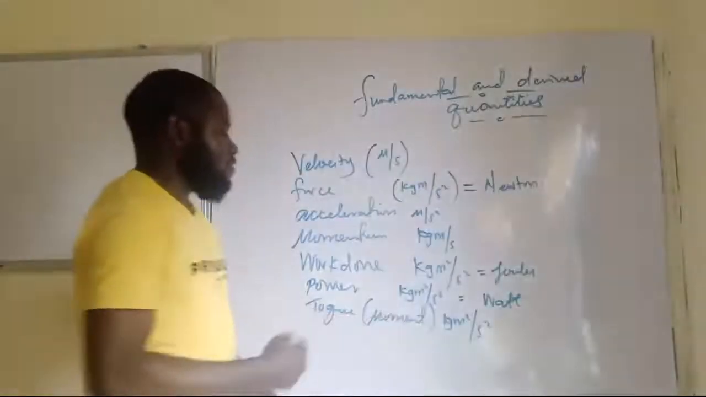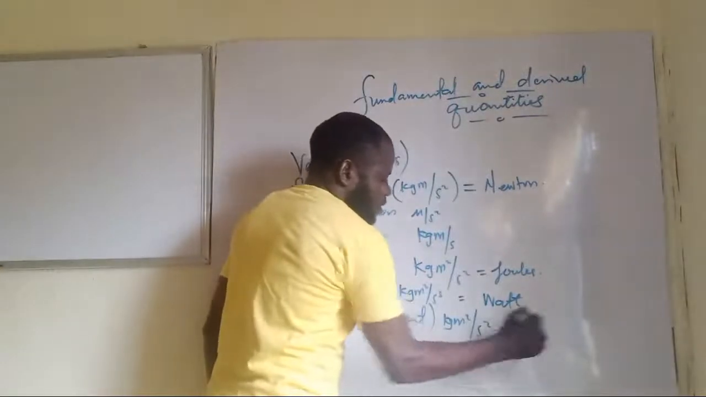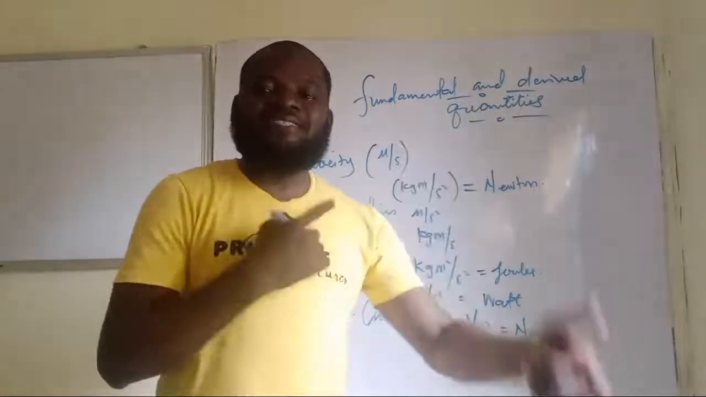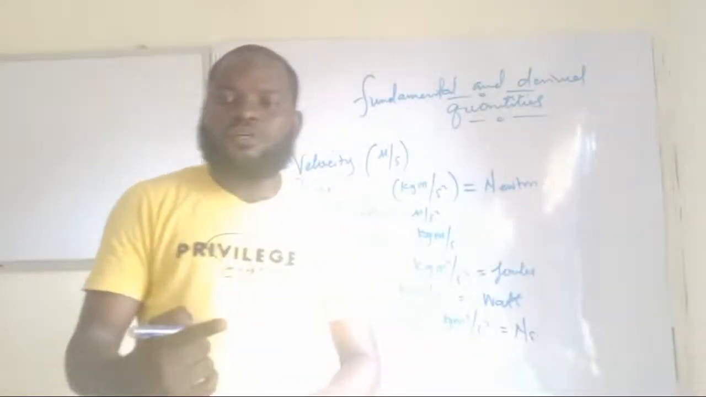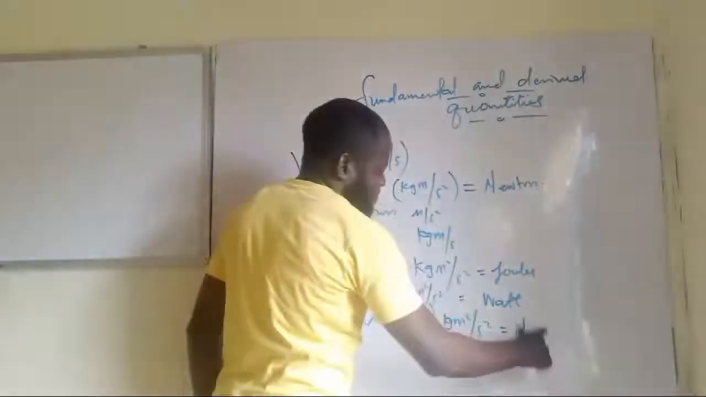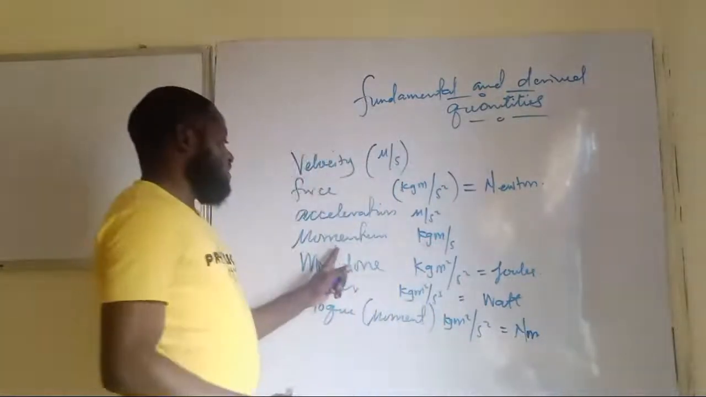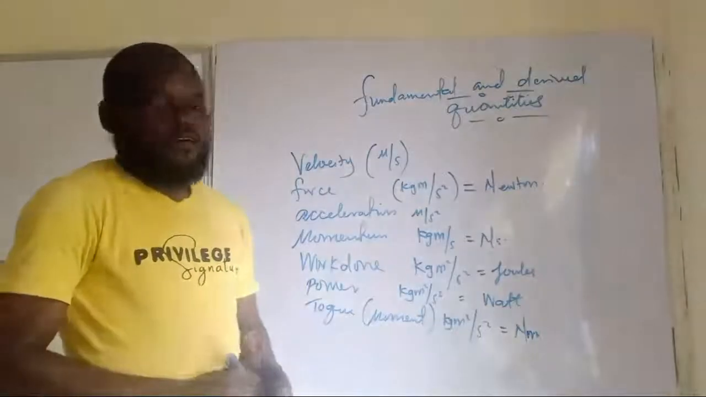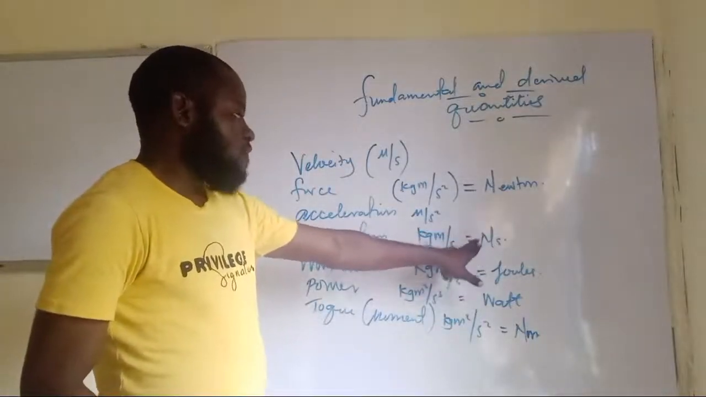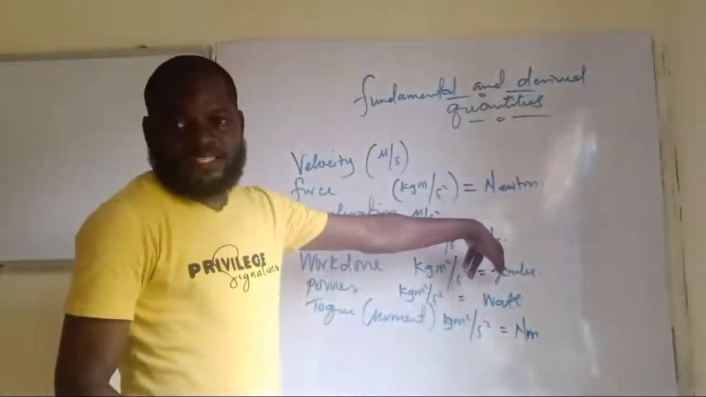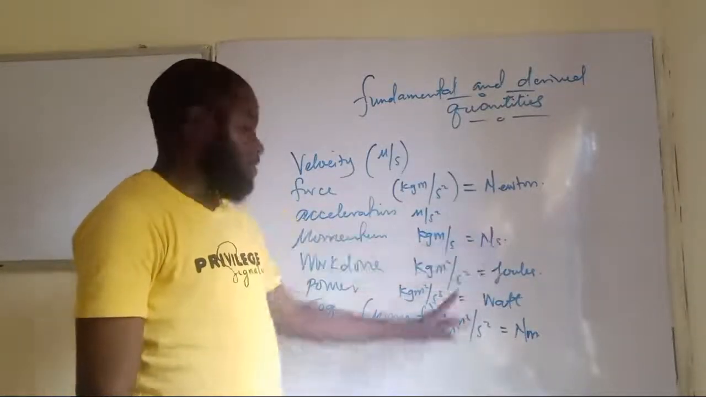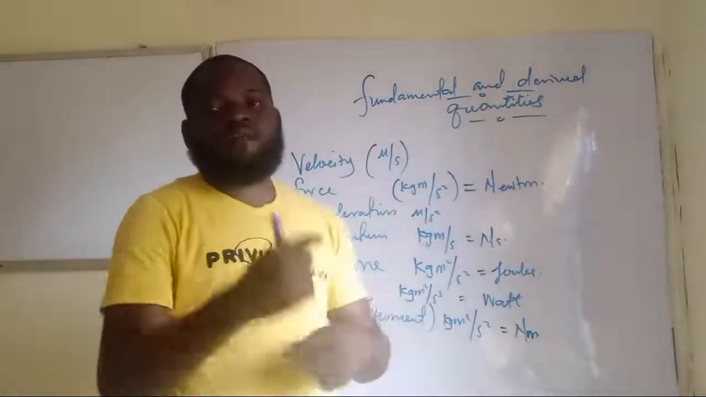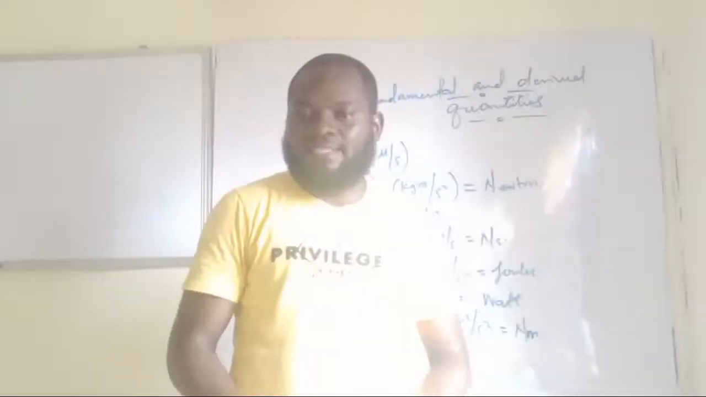Then for torque is Newton seconds. Why? Because it is force times perpendicular distance. Distance is measured, Newton meter, that's what I mean. This is not seconds. It is momentum that is Newton seconds, yeah. Because it has to do with force multiplied by what? Time. Are you getting this? So that's why it's Newton seconds. And then for torque, it is Newton meter, because it's force multiplied by what? Distance. Am I making sense now?